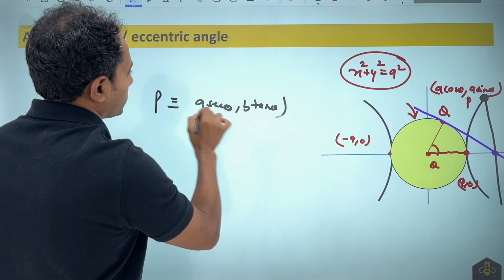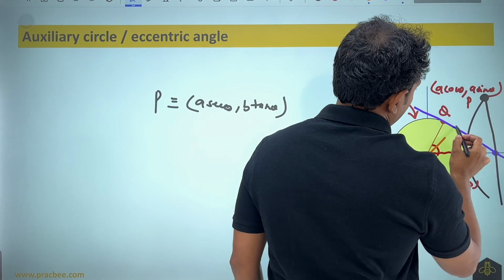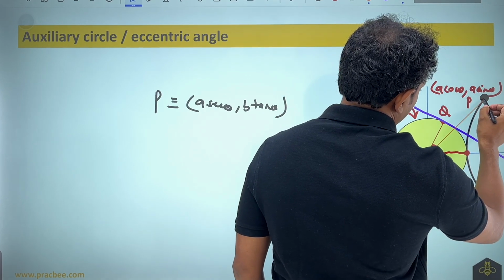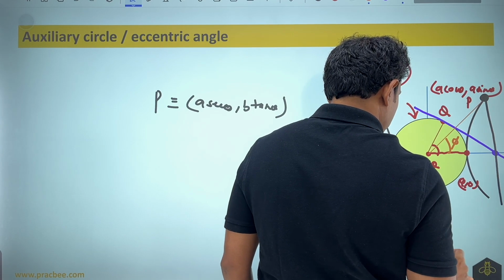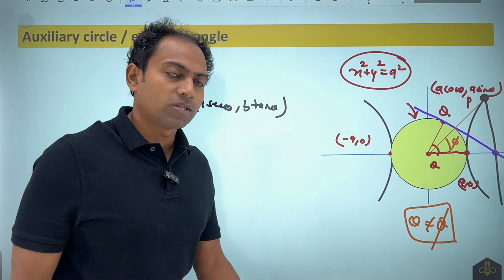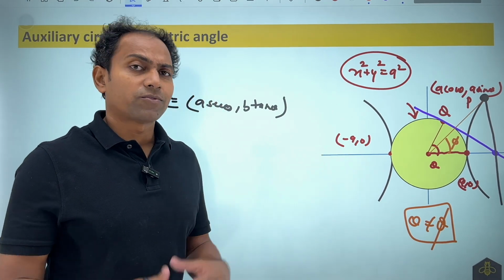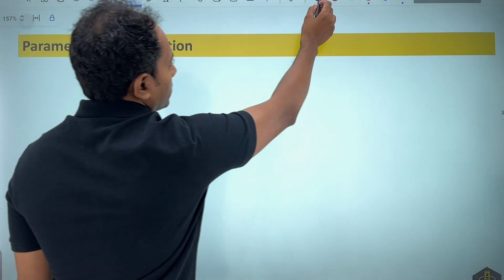Needless to say, if I join this point to the center, this angle might be phi and may or may not be equal to theta. This is important to notice because most of the people will get this wrong. Now using this idea, we can have parametric coordinates.